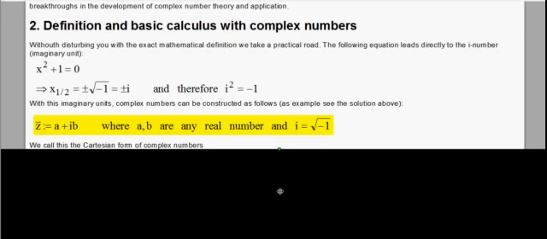A complex number z is defined as a real number a plus the imaginary unit i times a real number b, where a and b are any real numbers. They can also be 0, but if b equals 0, then z is not really a complex number, z is just a, and a is a real number. And i equals the square root of -1. We call this the Cartesian form of complex numbers.